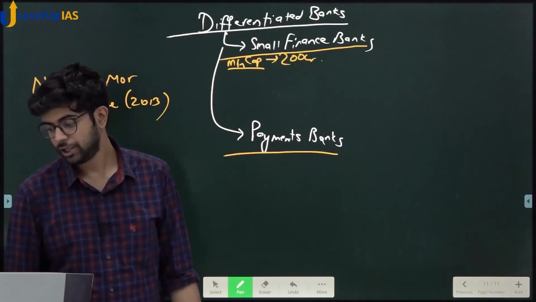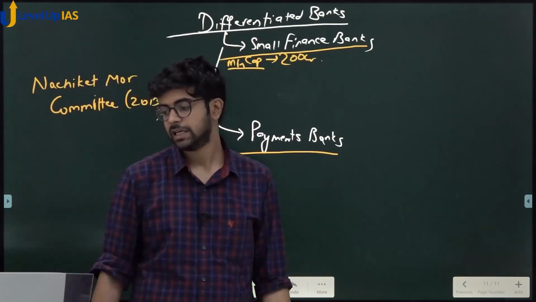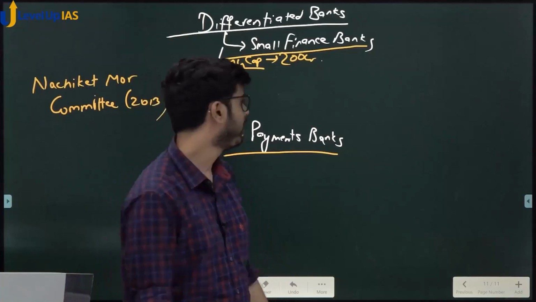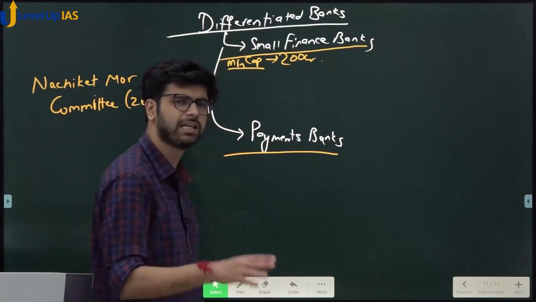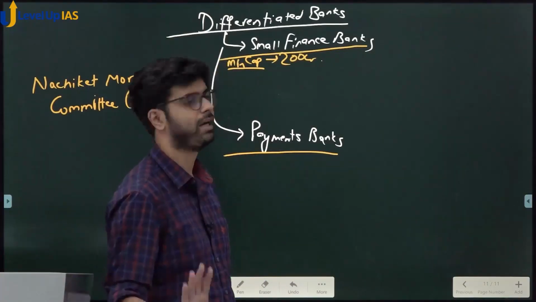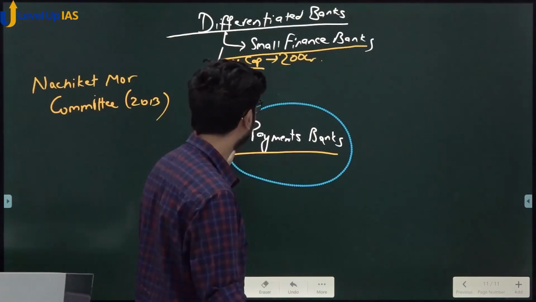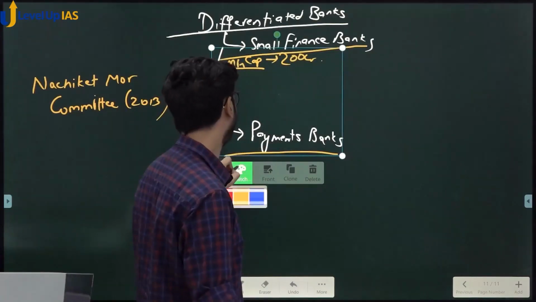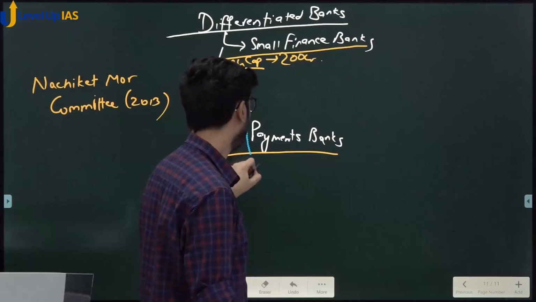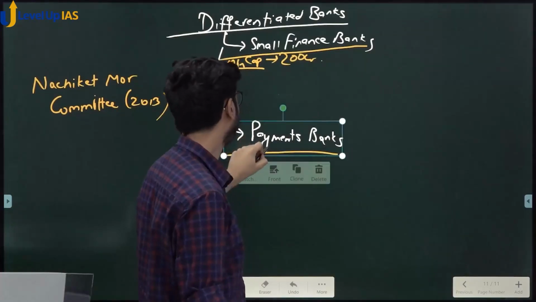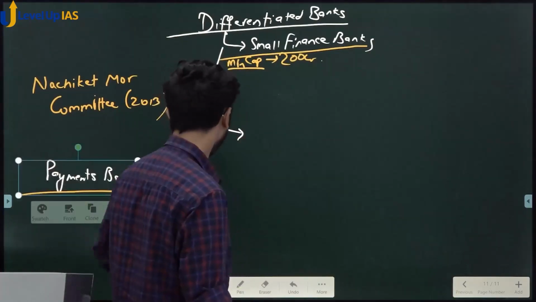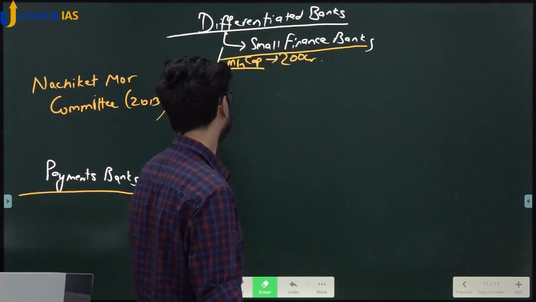Very important, I am telling you. See, small finance bank, it is very easy to remember. How to remember small finance bank? It is just a normal bank but on a smaller scale. Use this technique to remember everything about small finance bank. It is a normal bank but on a smaller scale. Okay?